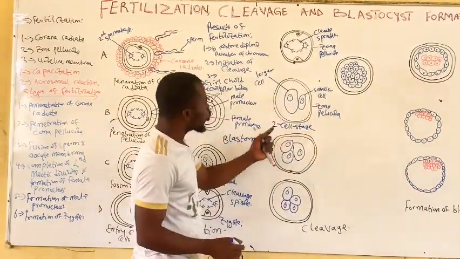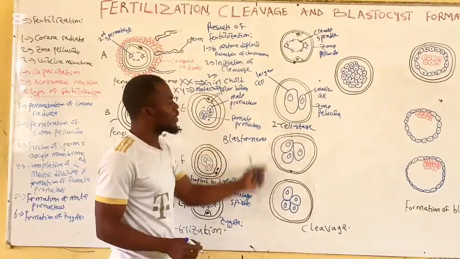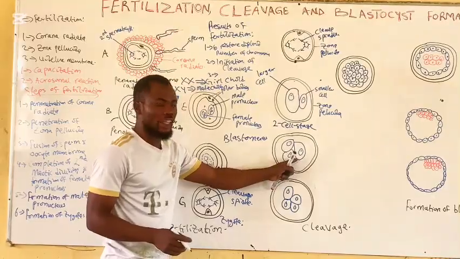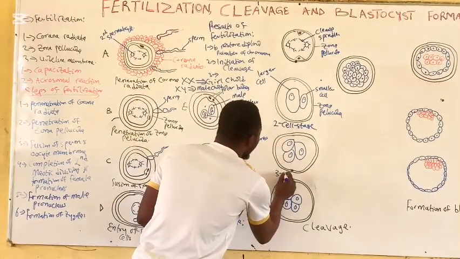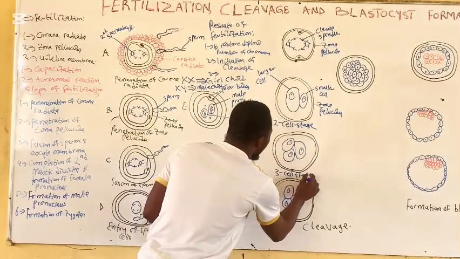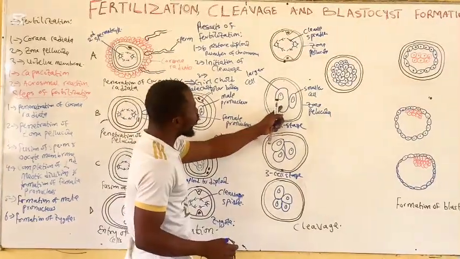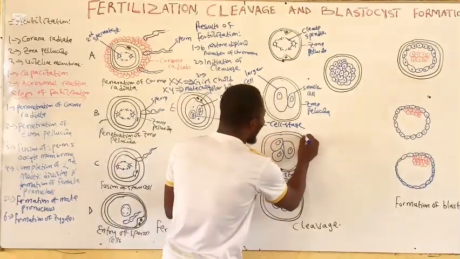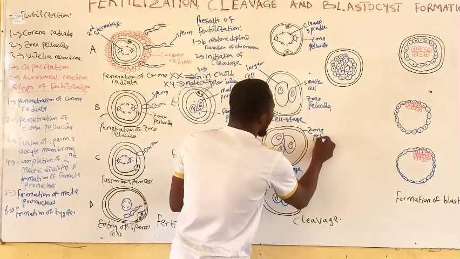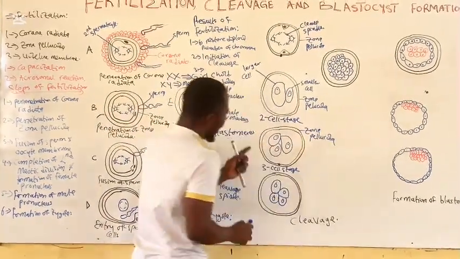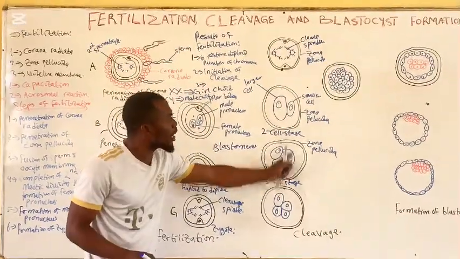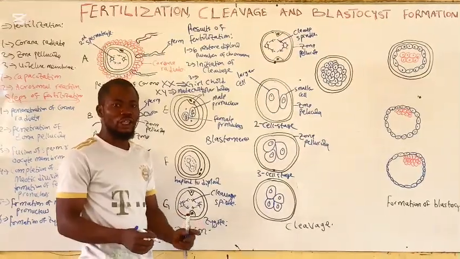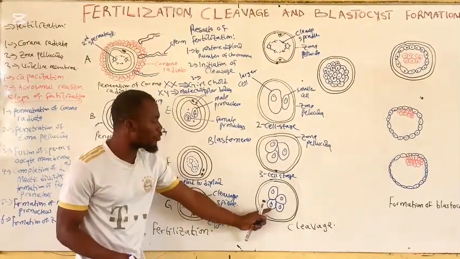Now, after the two-cell stage, the larger cell will divide mitotically to form the three-cell stage. So here, this is the three-cell stage. The larger cell will divide first to form the three-cell stage, also covered by zona pellucida. Then, after the three-cell stage, the smaller cell that has not divided from the two-cell stage will also divide mitotically, which will result in the formation of the four-cell stage.